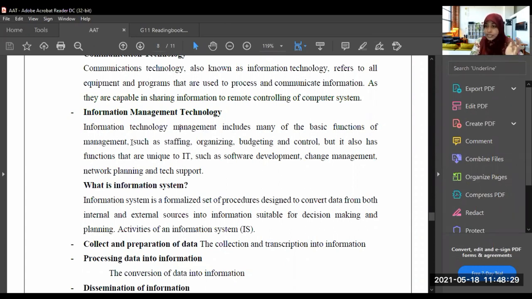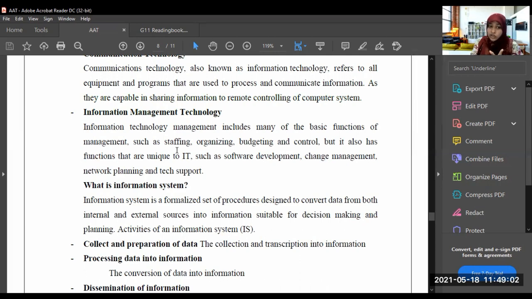You know what management is, managing things, such as staffing, organizing, budgeting, and control.